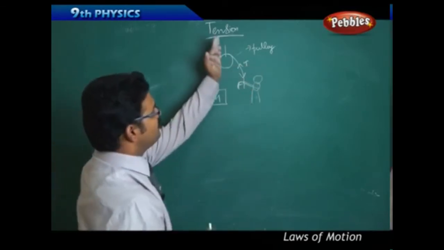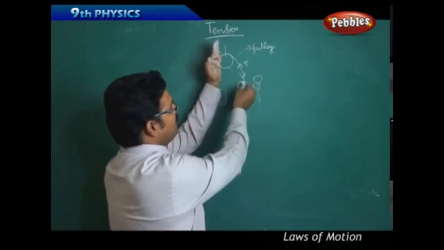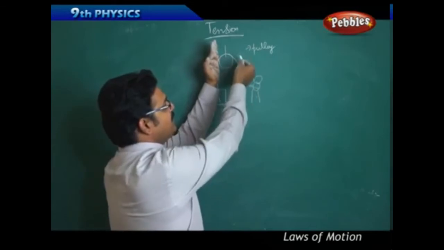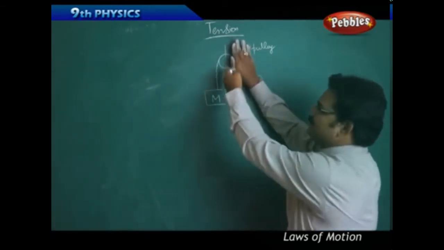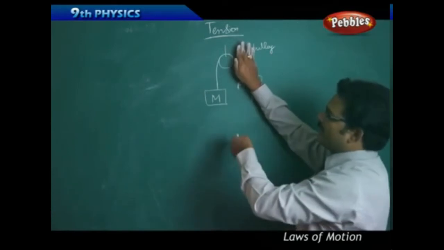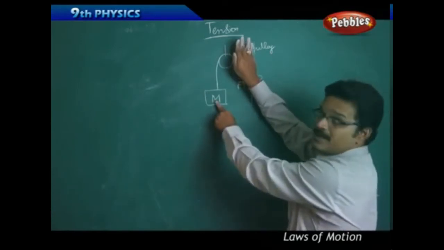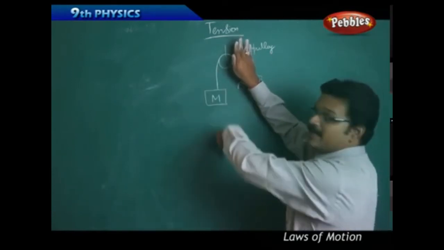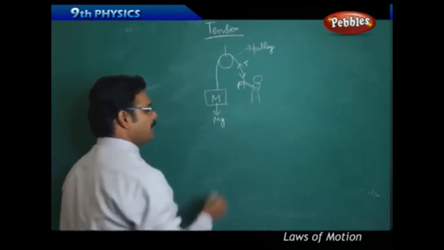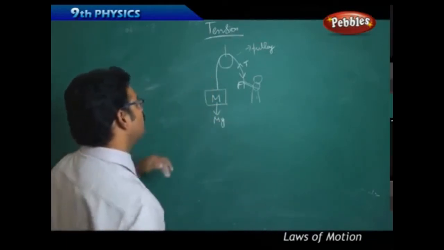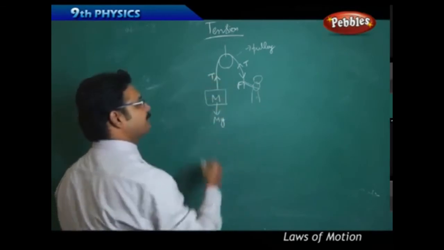If you see only this part, force is acting downward, tension is acting upward. And in this other part, due to the block of mass M, there is a weight acting downward, and that weight is M into G. As this weight acts downward, tension always acts upward.